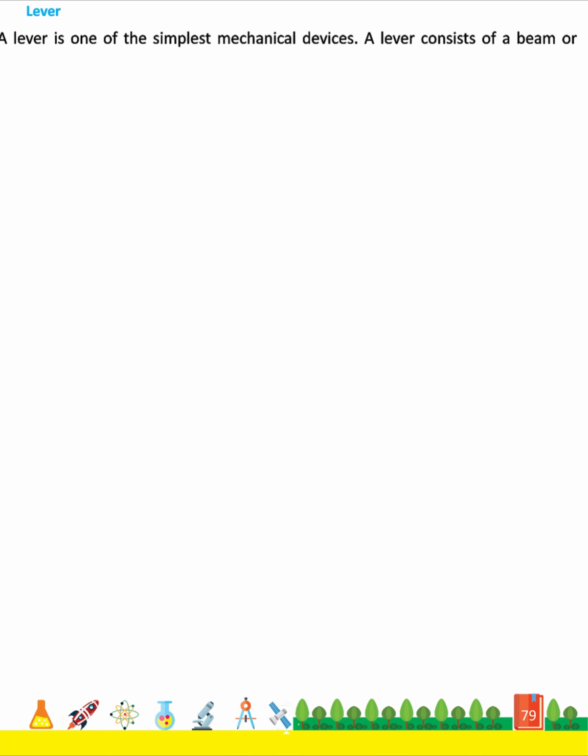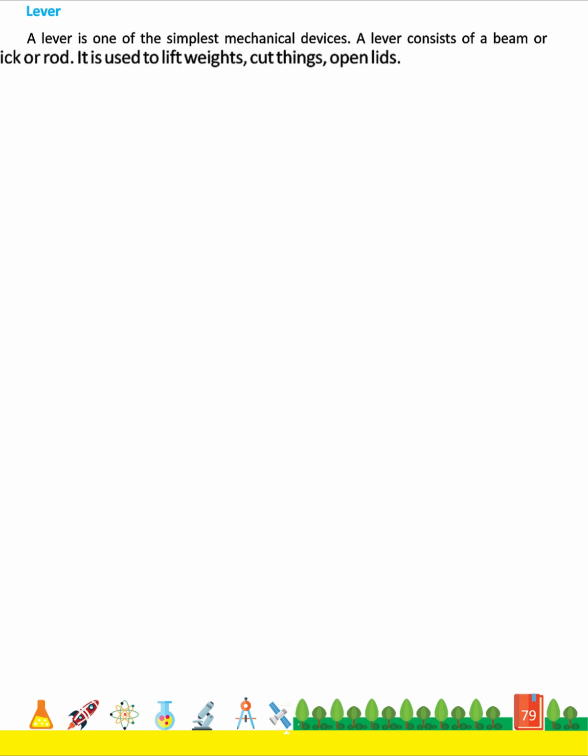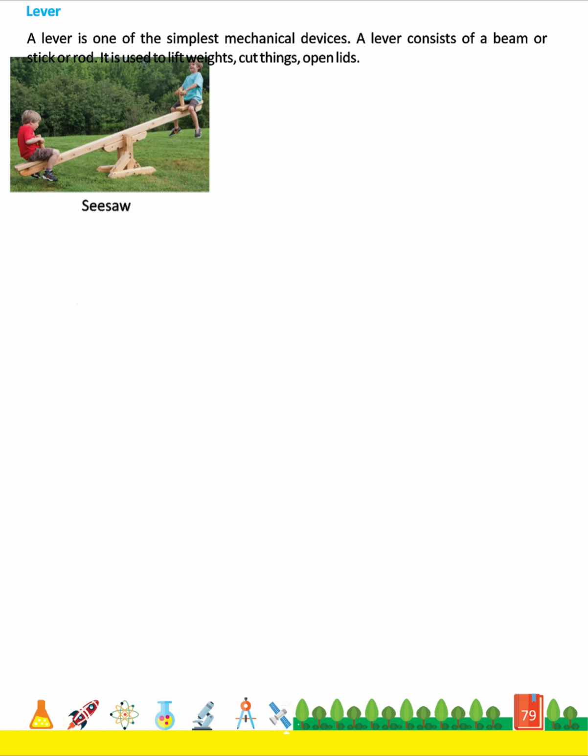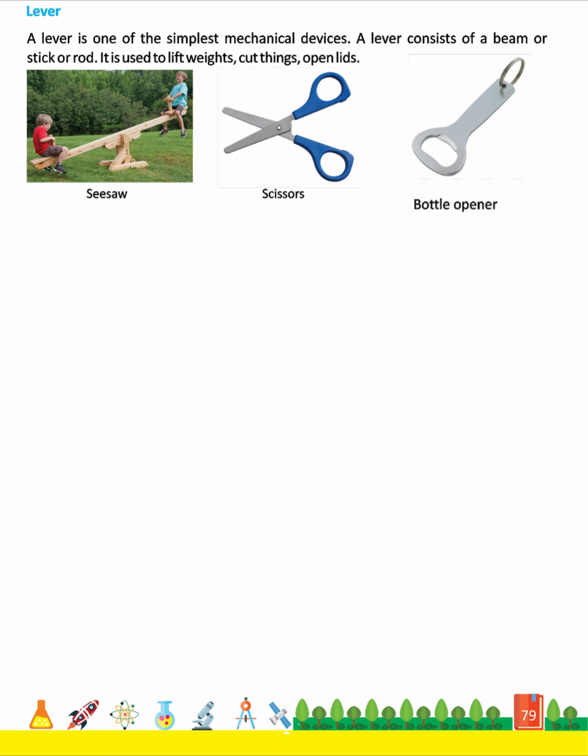Lever. A lever is one of the simplest mechanical devices. A lever consists of a beam or stick or rod. It is used to lift weights, cut things, open lids. Seesaw, scissors, bottle opener.